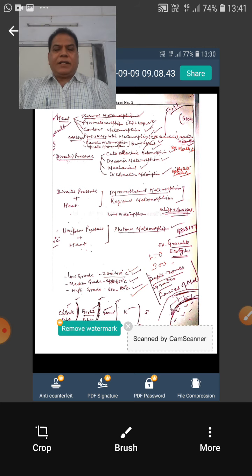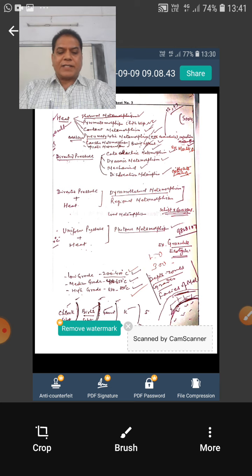And in addition to temperature and pressure, there is a third factor that is also responsible for metamorphism: chemically active fluids. Chemically active fluids like steam, carbon dioxide, hydrofluoric acid, boron, fluorine, such volatiles are the universal vehicle for alteration.